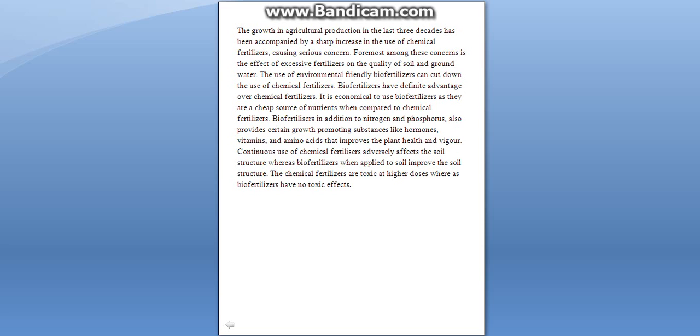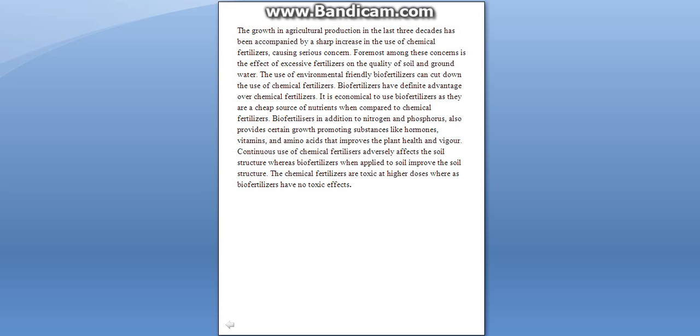The growth in agriculture production in the last 3 decades has been accompanied by a sharp increase in the use of chemical fertilizers. Now this is very serious because excessive fertilizer on the soil and the groundwater can affect the quality of the soil and groundwater. So the use of environmental friendly biofertilizers can cut out this chemical fertilizer, and biofertilizers have an advantage over chemical fertilizers.